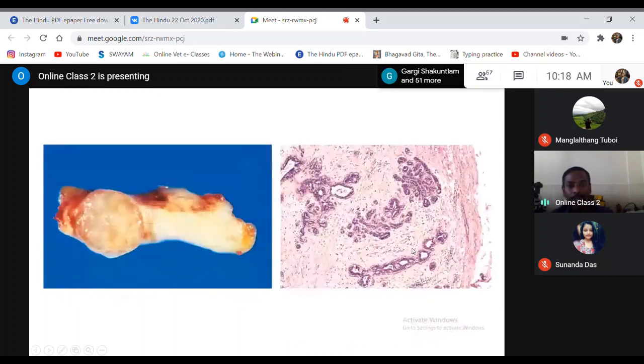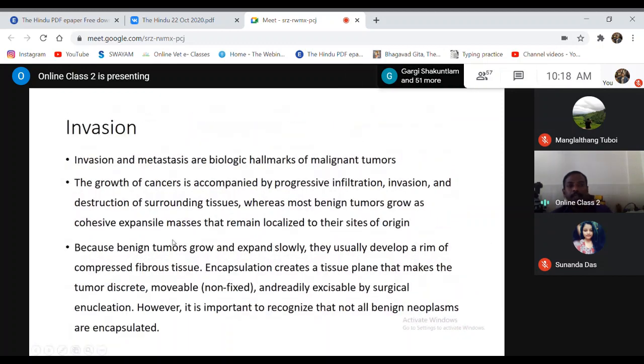So that is what you say: benign tumors usually grow by expansion and malignant tumors grow by invasion. Benign tumors grow slower, and they grow by expansion.